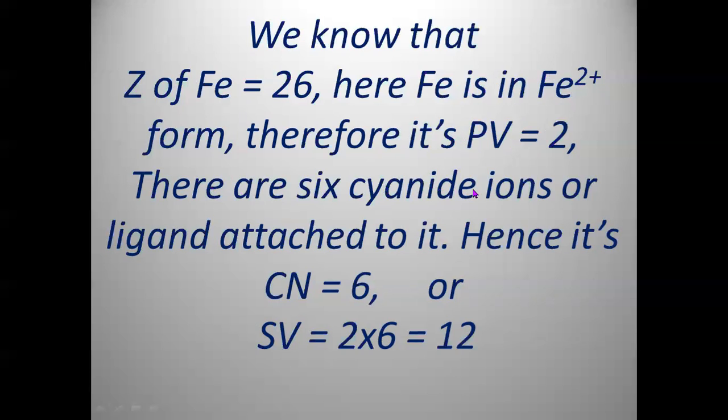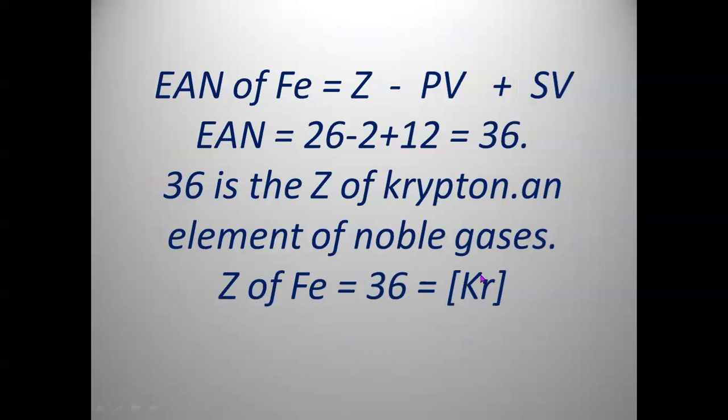But it is gaining 1 electron pair from each cyanide ion, and there are 6 cyanide ions, meaning 6 into 2, 12 electrons it will accept, gain, or share. Therefore, the effective atomic number of ferrous, or the new atomic number, will be Z minus, meaning 26 minus 2 plus 12. So 26 minus 2 means 24, plus 12 is 36 again.